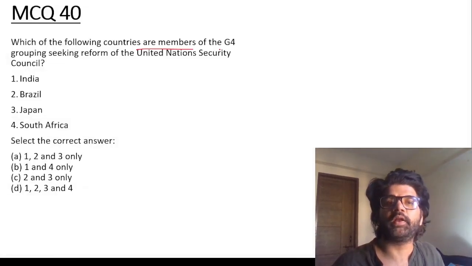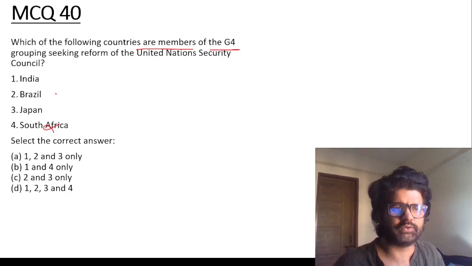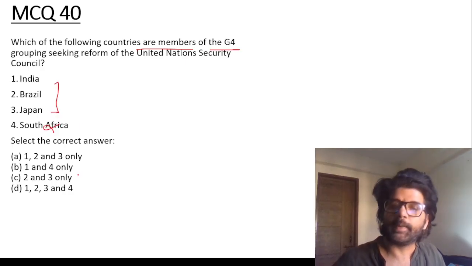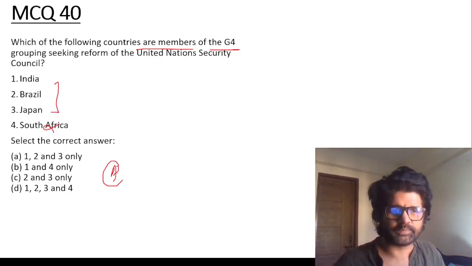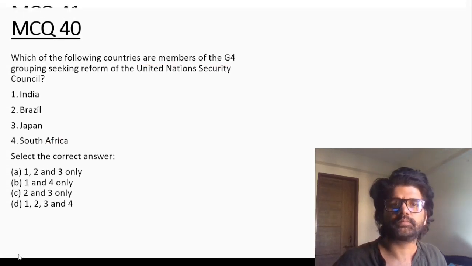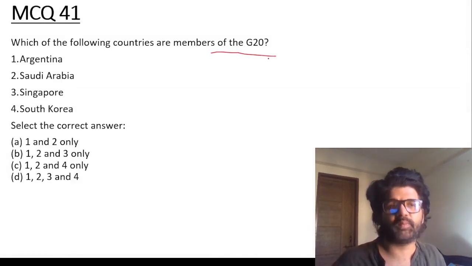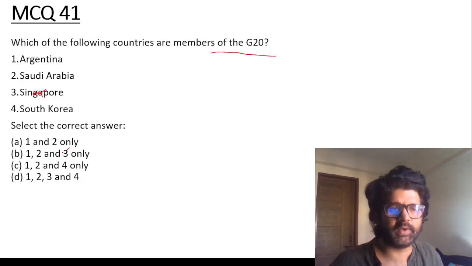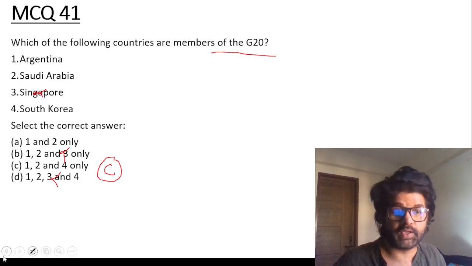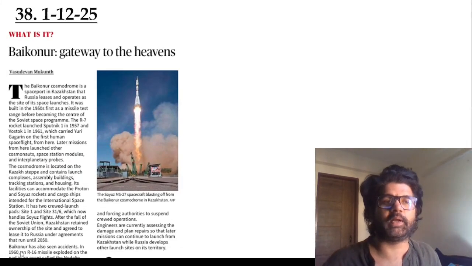MCQ 40, which of the following countries are member of G4? South Africa is not. India, Brazil, Japan is there. Right? So A, 1, 2, and 3. Next, which of the following countries are member of G20? Singapore is not, so eliminate Singapore. Rest all 3 are there, so C, 1, 2, and 4. So yes, the more questions you solve, the better you will become.